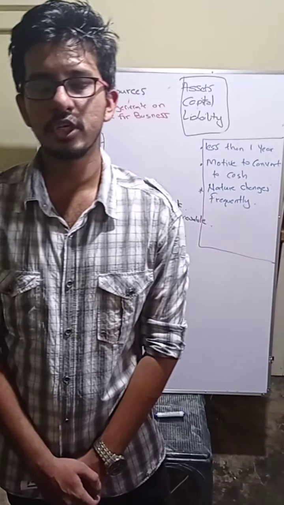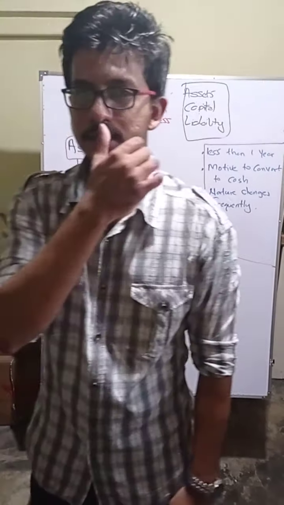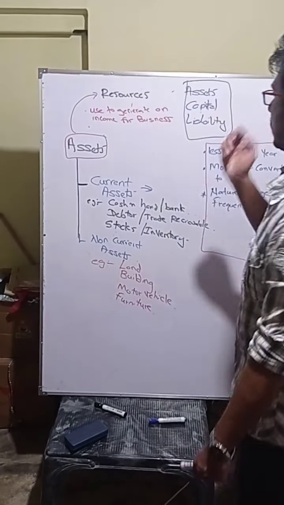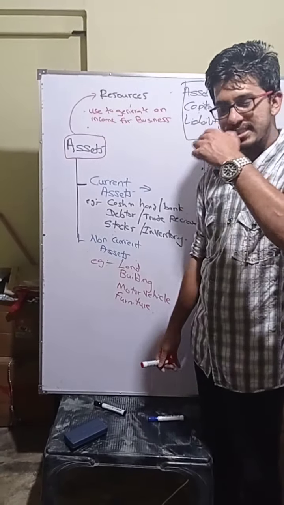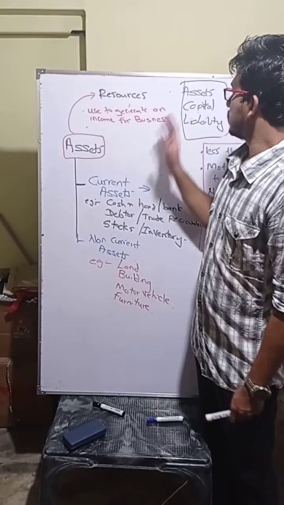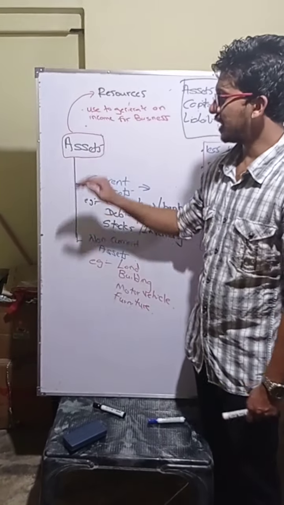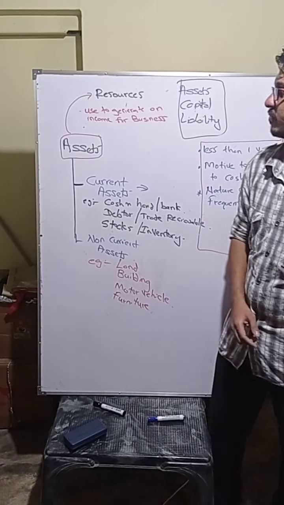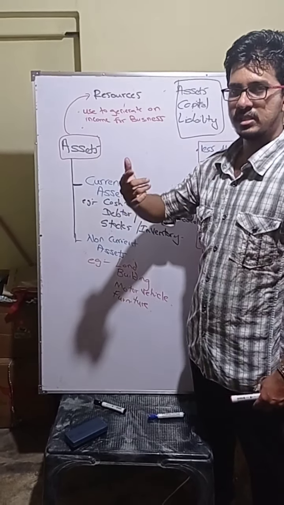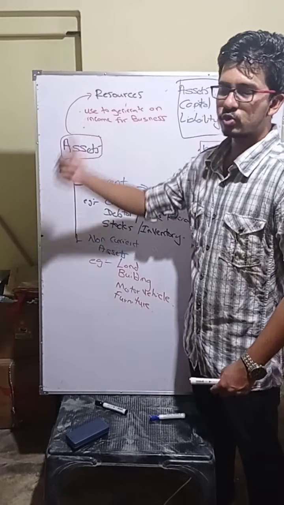Okay, so today I am going to teach you all some basic things in accounting. That means today I am going to teach you assets, capital, and liability. First I am going to start with assets. So, what is the meaning of assets? Assets means the resources that belong to the business.